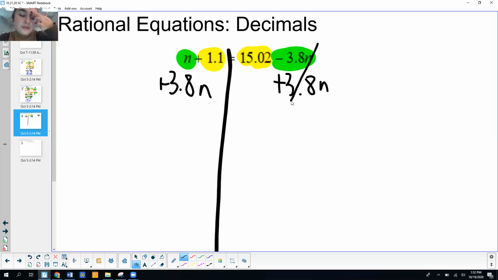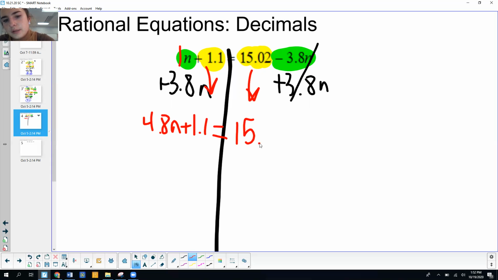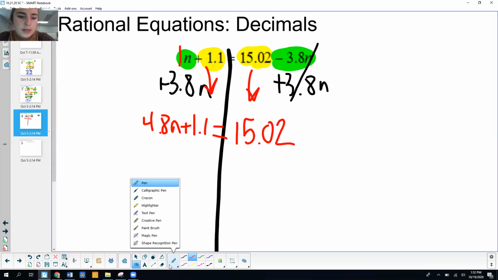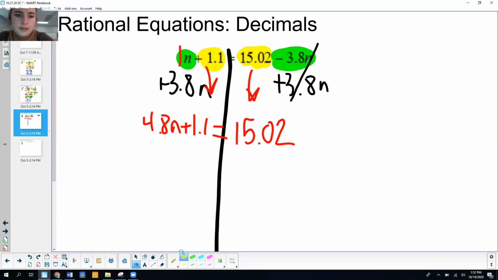So I'm going to have, and remember, this n by itself is the same thing as 1n. So I'm going to take 1 plus 3.8, and that's going to give me 4.8n. And then I'm going to bring down my constant plus 1.1 equals, and then I'm going to bring down 15.02. All right. Again, these really just look like a hot mess until you highlight them.